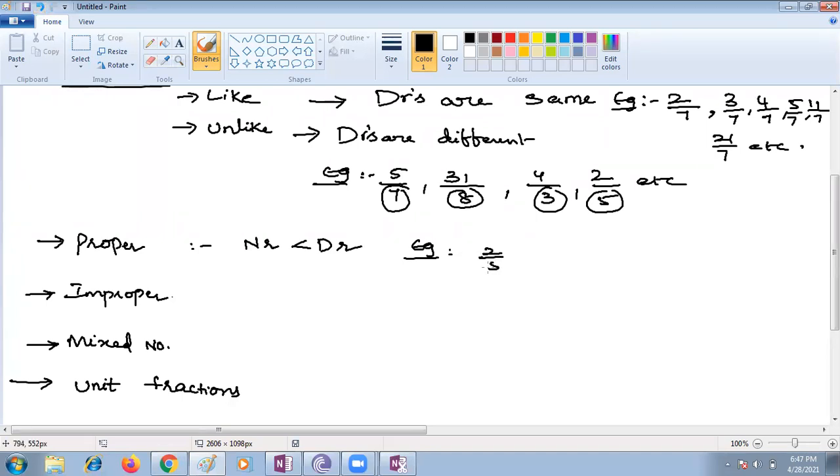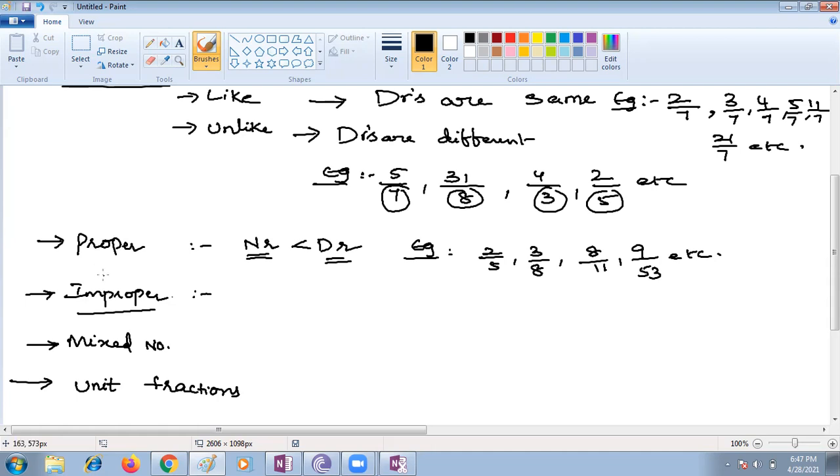3 by 6, 8 by 11, 9 by 45 or 9 by 53, etc. You can write. In all these cases, can I tell what is an improper fraction? Numerators are less than denominators. Quiet now, and I want an answer from Sahit. Sahit, please respond. What are improper fractions? Sahit, what are improper fractions?